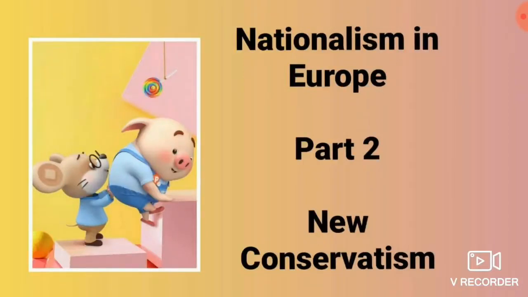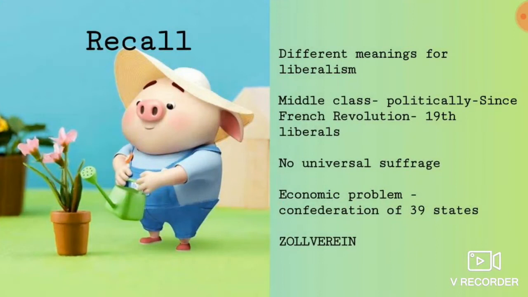Hi children, in this video we are going to continue with part 2 again with the topic New Conservatism. Before that, let us recall the previous topic Liberalism. Under that topic we came to know that liberalism stood for different meanings for different people. Right? So we discussed 5 different meanings: for middle class people, politically since the French Revolution, for 19th century liberals, and economically what it means.